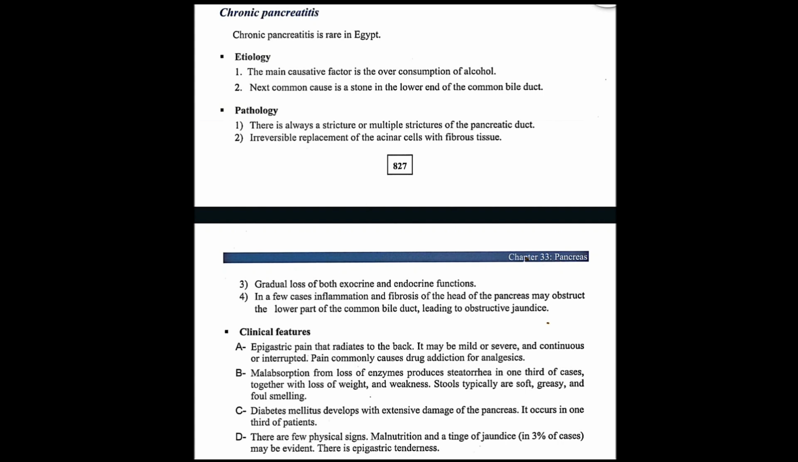Did you notice, in both of these things it's the lower part of the CBD, the lower end of the CBD. So the words lower end are important. So we have clinical features.